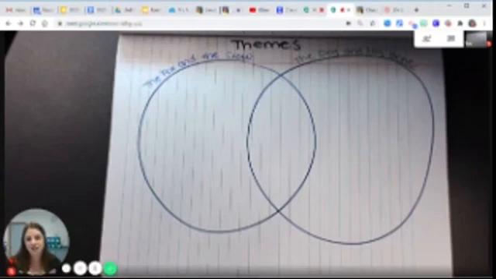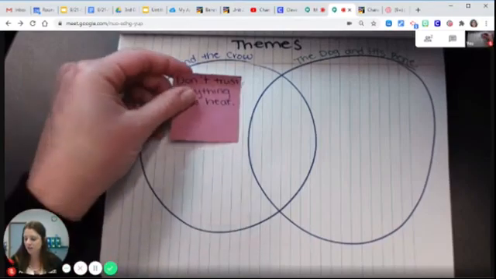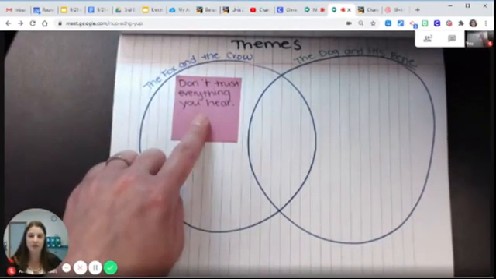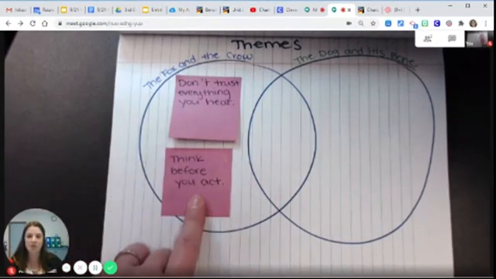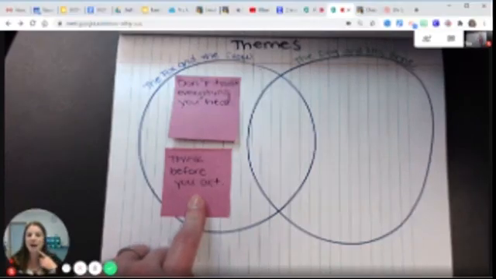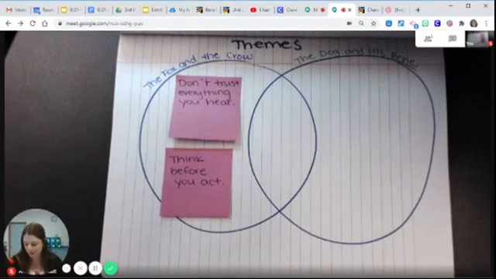So based on the actions of the fox and the crow, one lesson that we talked about earlier this week was don't trust everything you hear. Another lesson that we learned was to think before you act. If the crow had thought harder about the cheese in her mouth and thought, well, if I sing, I'm going to open my mouth and drop it, then maybe she wouldn't have dropped it.